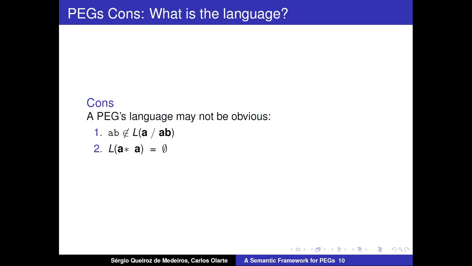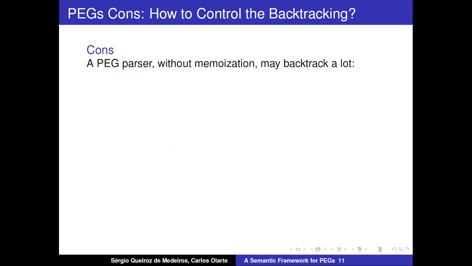And here we have another example. The repetition in PEGs is greedy, so the language of this expression A star followed by A is empty, because A star will consume all the A's in the input, so there is nothing to match later. The matching of A star finishes.